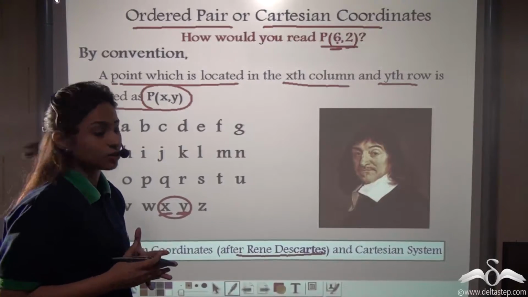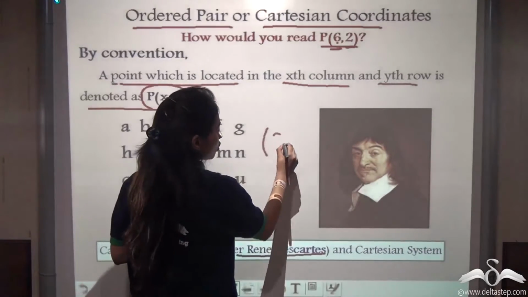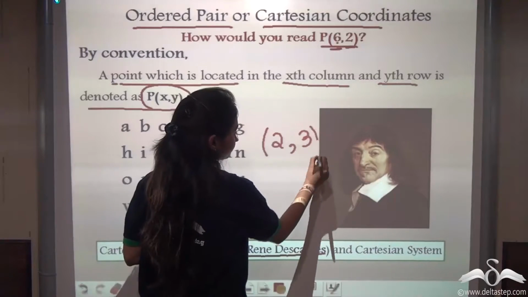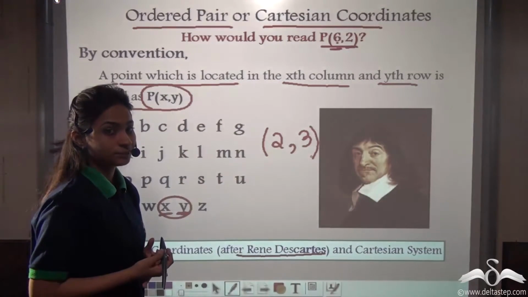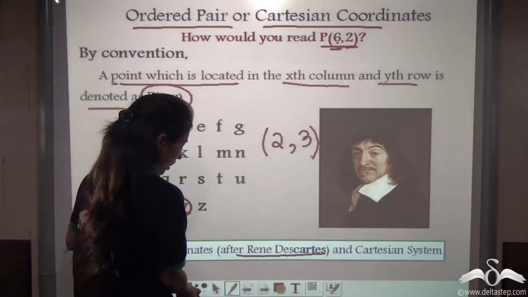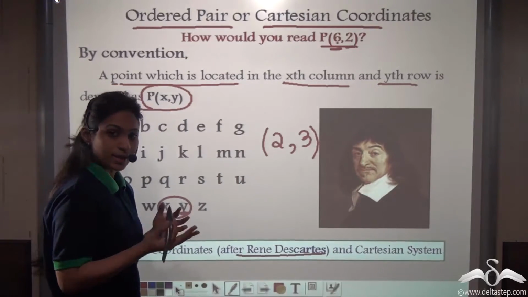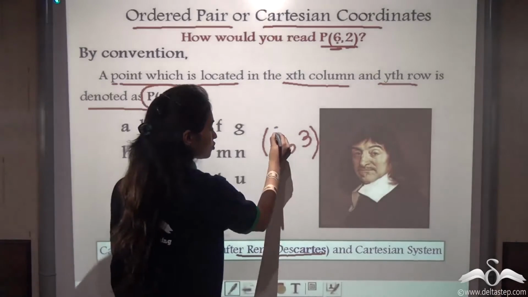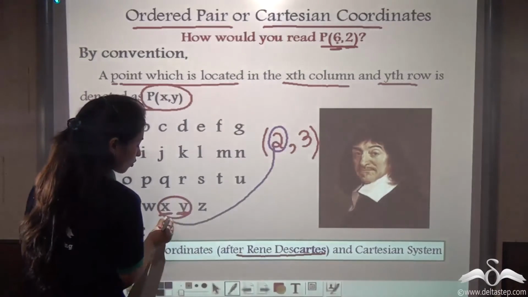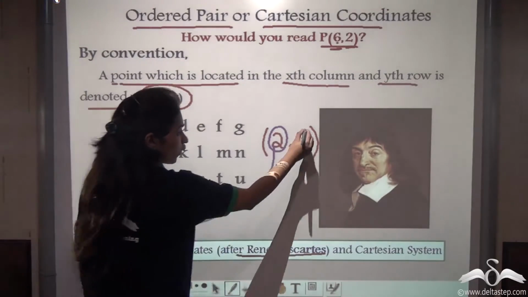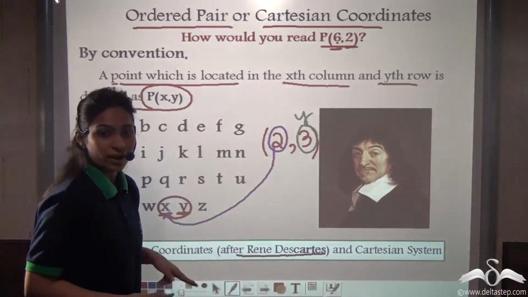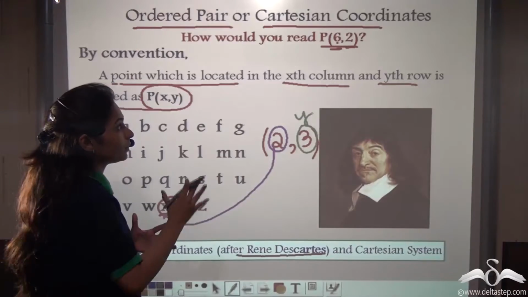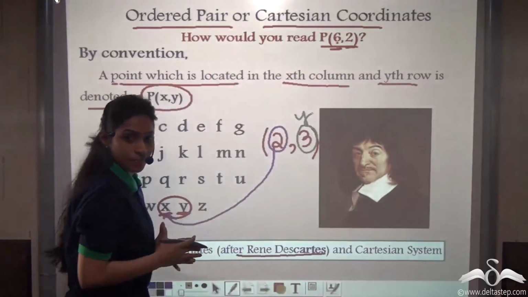So, now if I ask you, say take a point (2, 3). Can you tell me which one is the x coordinate? Well, x always comes first, that is x comes before y. So, this 2 will be known as the x coordinate and the y will be 3. So, 3 will be known as the y coordinate. So, now you are comfortable with reading points.